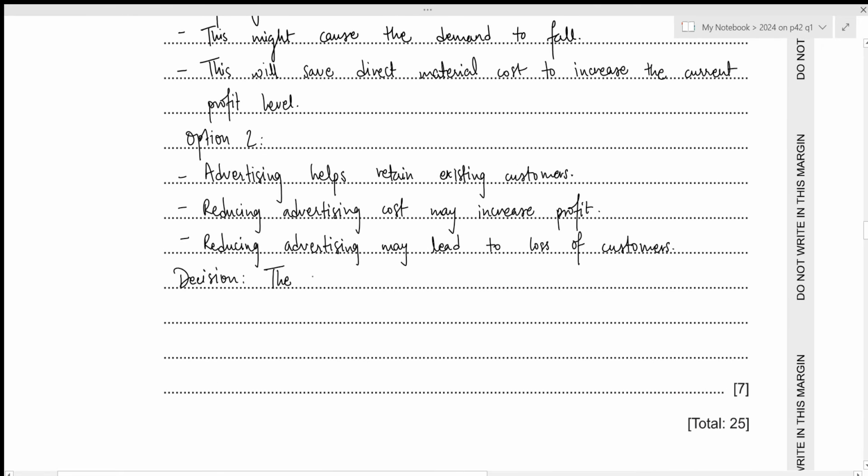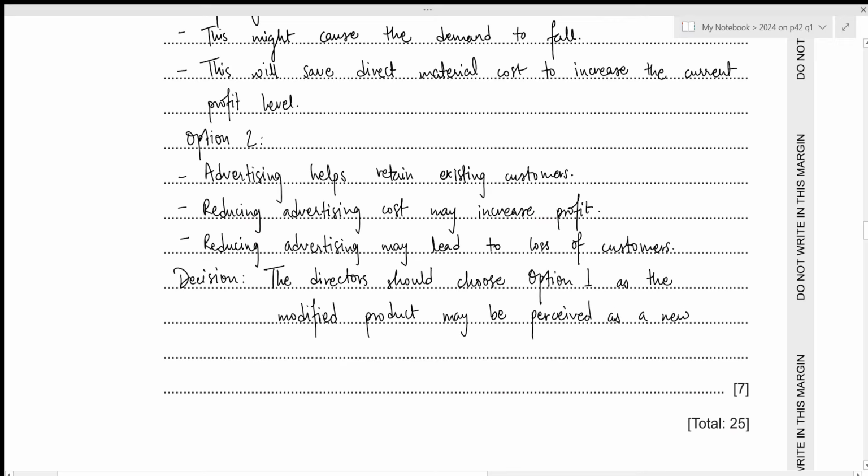So the directors should choose option 1 as the modified product may be perceived as a new product and appeal to new customers.